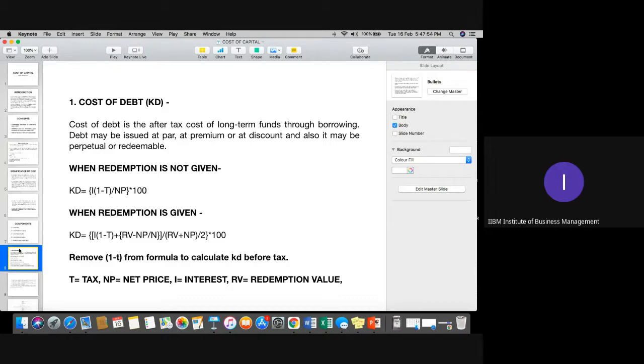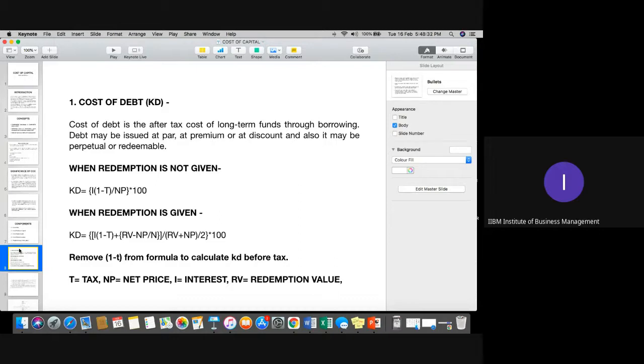These debt options may be debentures, bonds, short-term and long-term loans, or any other debt securities which the company may issue to its shareholders. Okay, this is the first point. Now, when we discuss this particular point, cost of debt, whenever the company is paying any cost of debt on long-term funds or long-term borrowing, this cost of debt is always after tax, because the company is liable to pay taxes on that. So that is again one of the important considerations under cost of debt.